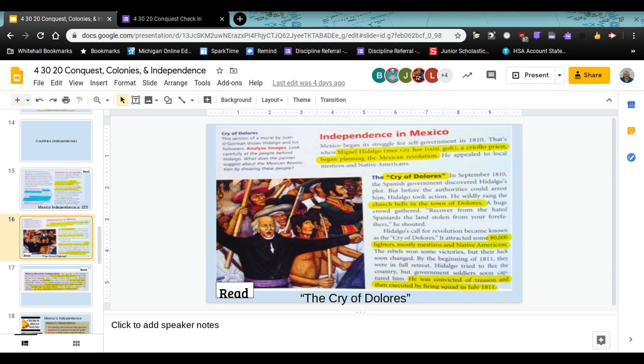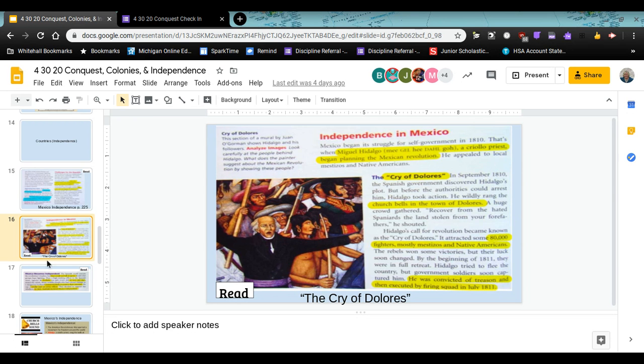So the Cry of Dolores, he gathered almost 80,000 people, a lot of the natives and mestizos who don't have many rights because of that class system, and he gets them to start fighting. So he's kind of like the George Washington of Mexico. But unfortunately, the Spanish catch him, and what he's doing is illegal. It's treason against the country of Spain. So he's executed by firing squad.